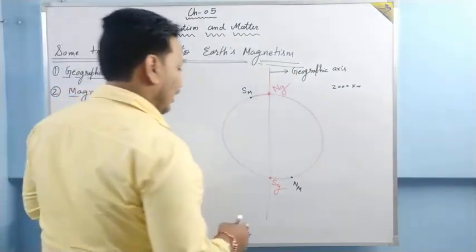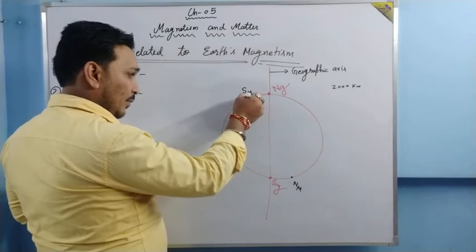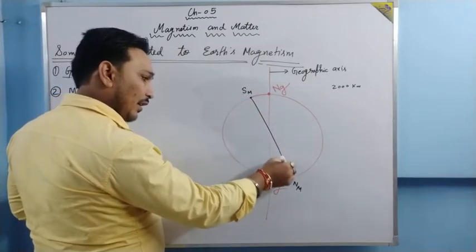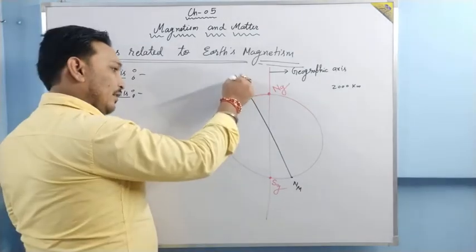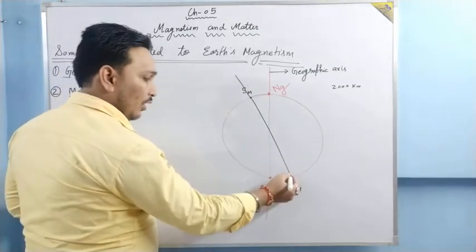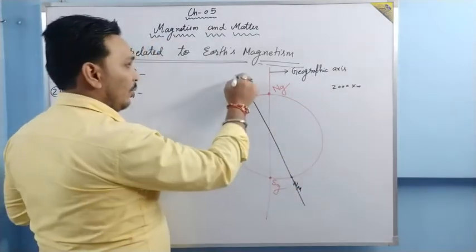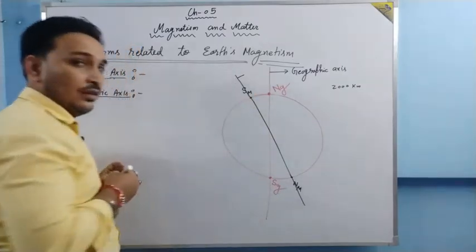Now the straight line which joins magnetic South and magnetic North is called the magnetic axis, right?